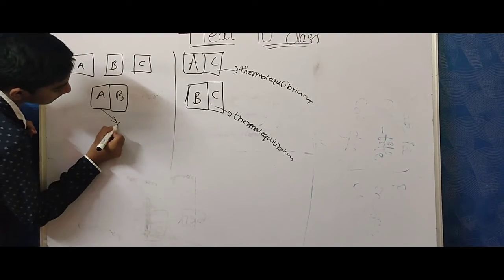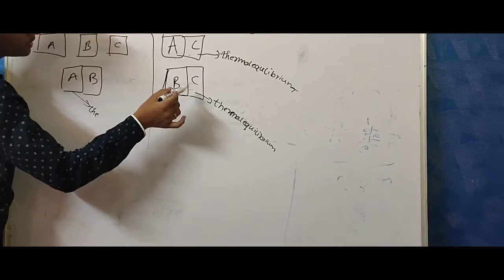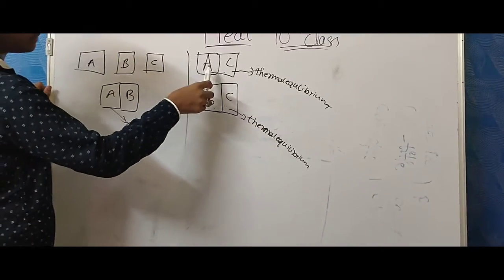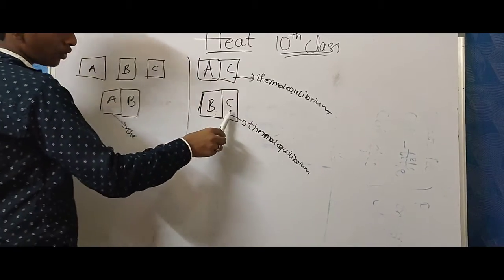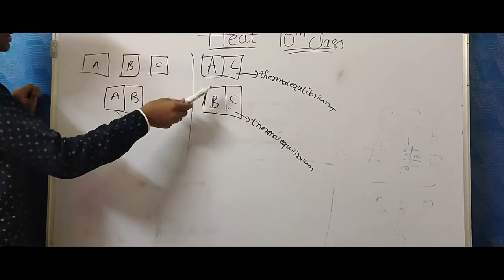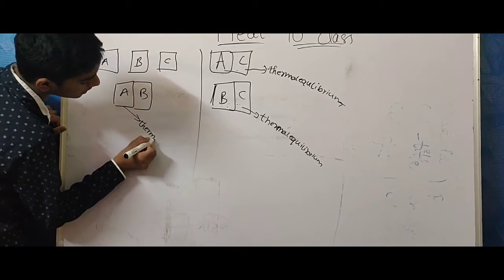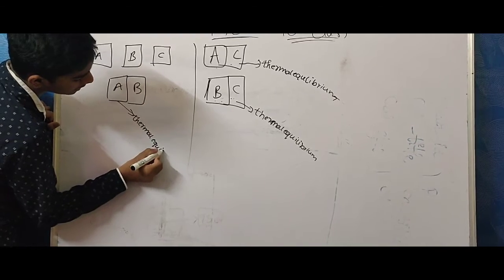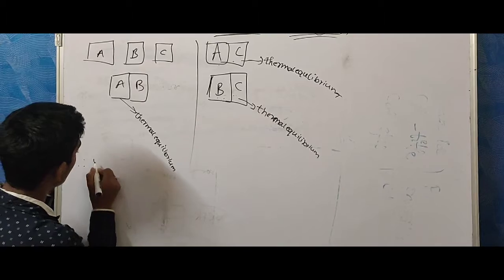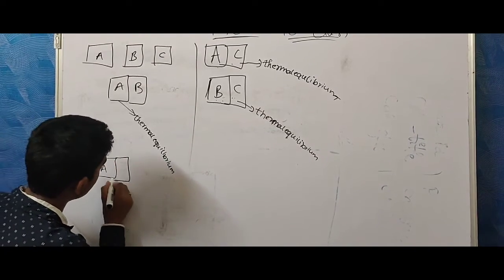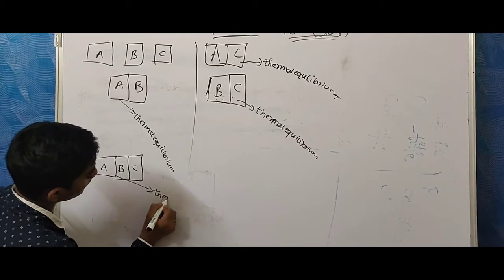Therefore these are also in thermal equilibrium, because here A and C are in thermal equilibrium, B and C are in thermal equilibrium. If two bodies are in thermal equilibrium, both bodies have the same temperature. These both bodies also have the same temperature. So therefore A and B also have the same temperature. Therefore these three are also in thermal equilibrium. Finally body A, body B, body C are in thermal equilibrium.